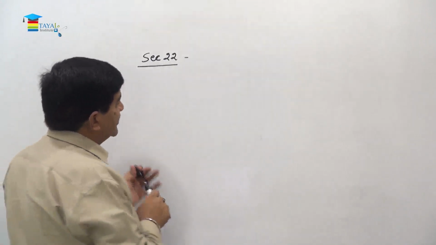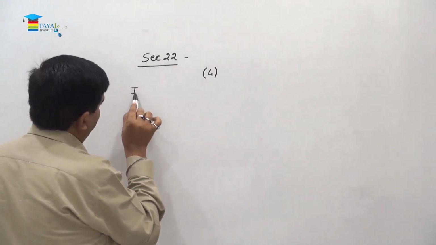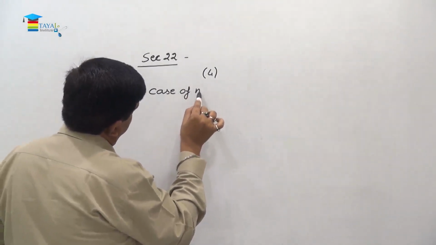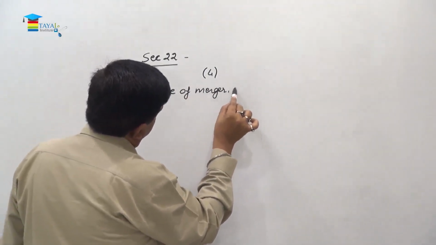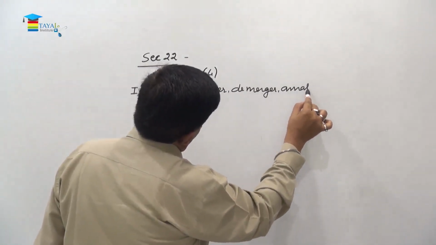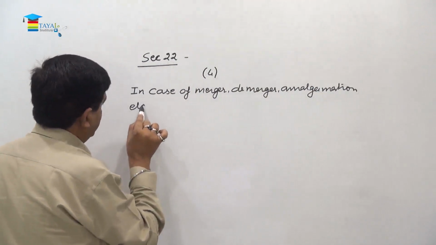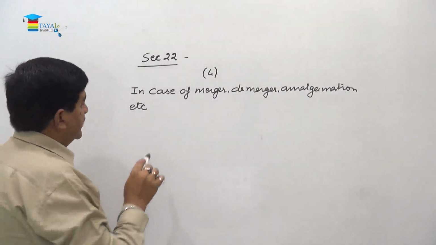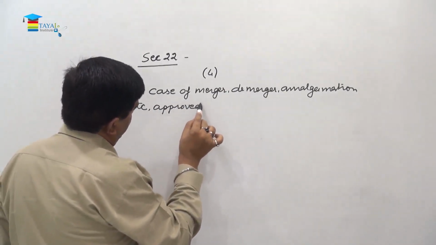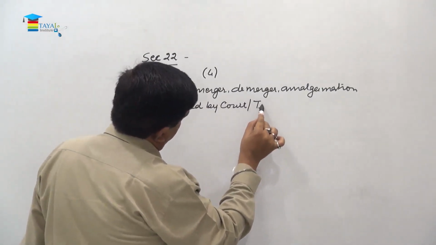But subsection 4 says, in case of merger, demerger, amalgamation, etc., which are approved by court or tribunal.